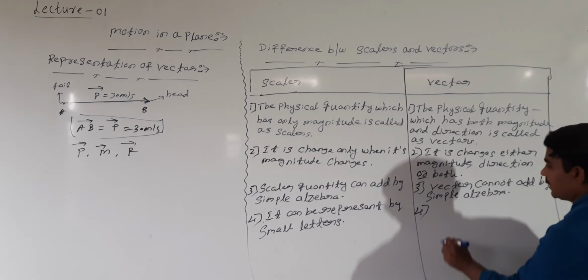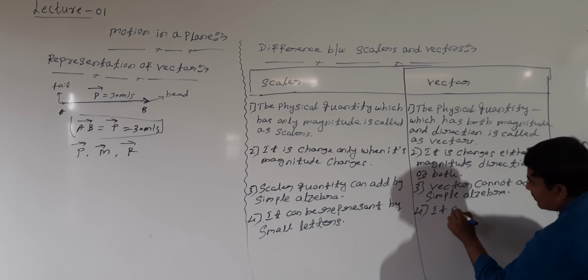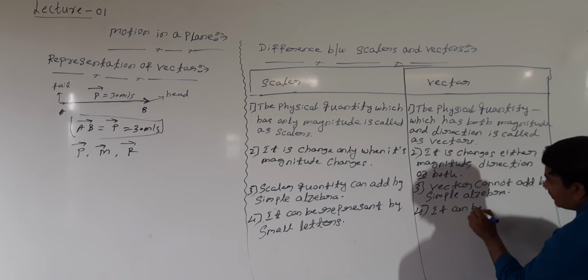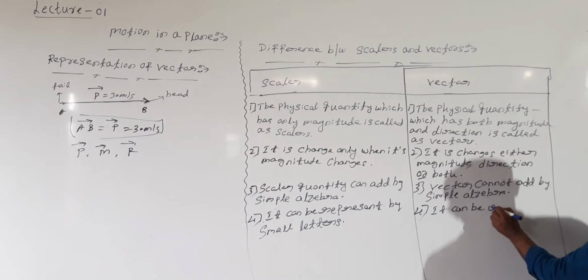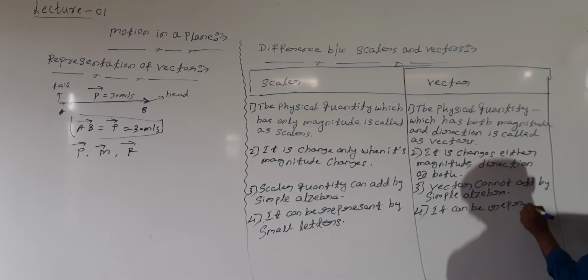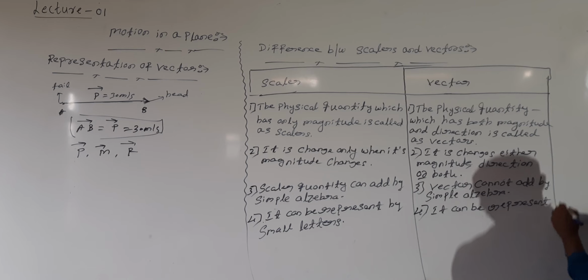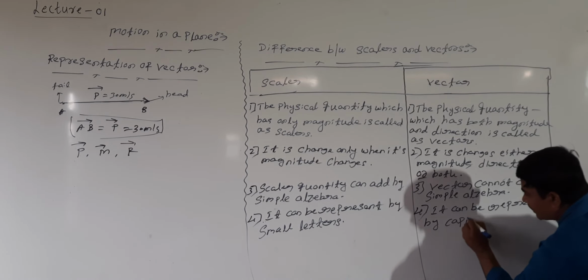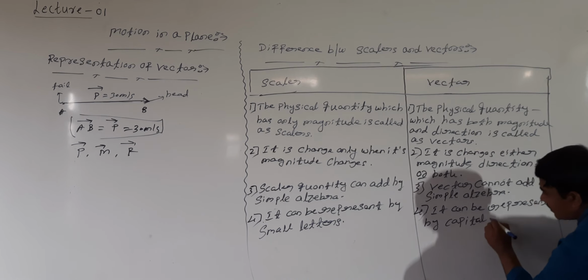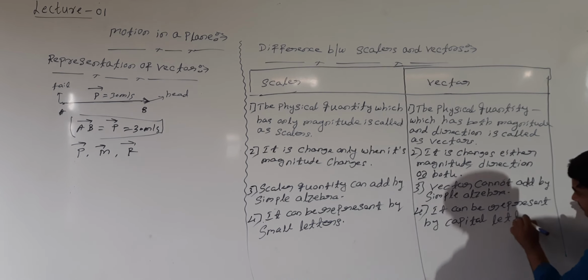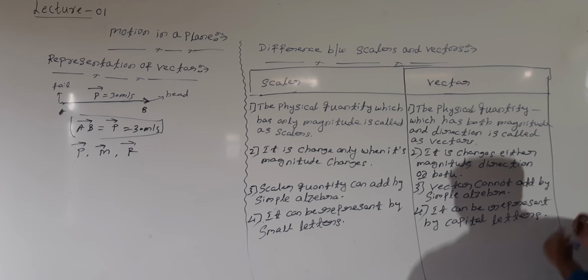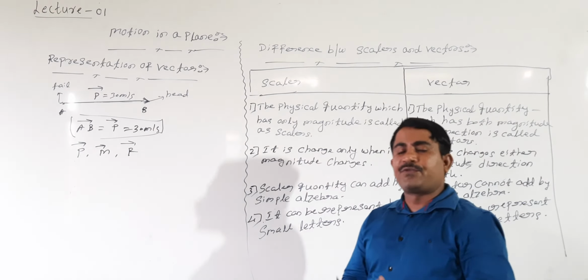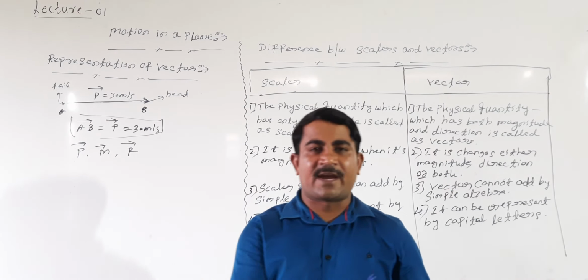Right? So these are a few differences between scalars and vectors.